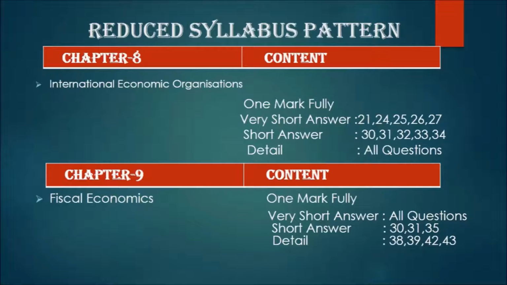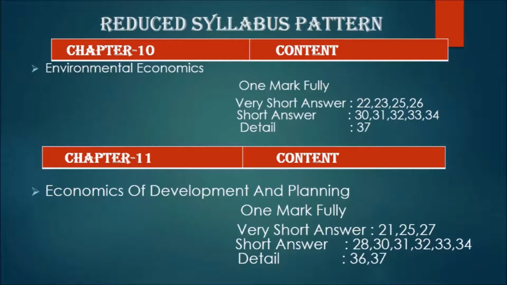Next, chapter 9, Fiscal Economics. Very short answer: all the questions. Short answer: 30, 31, 35. Detail: 38, 39, 42, 43. In this chapter you also have to study about revenue and the budget system: public revenue, expenditure. Like this, these headings you have to study in chapter 9.